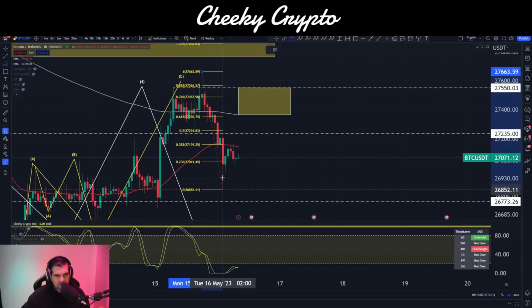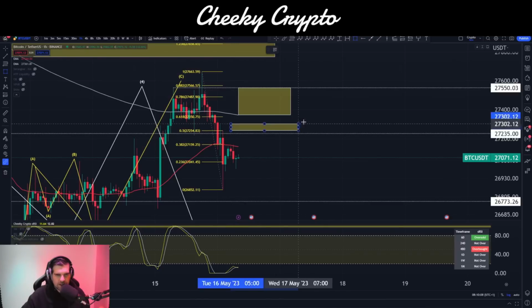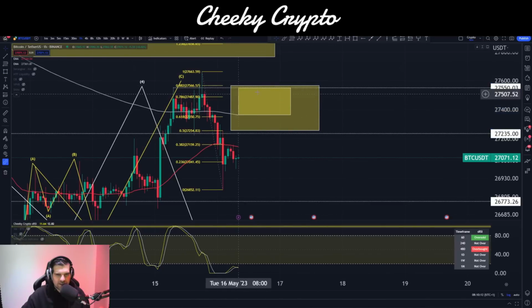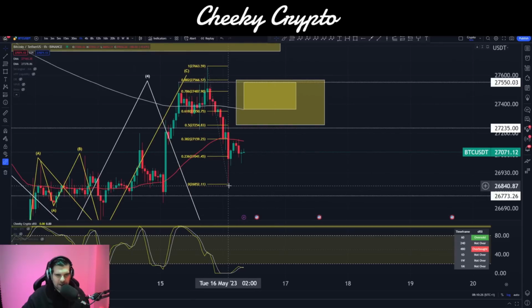But if we use the fibs we can be a little bit more specific. If I measure that distance, and I'll grab another little yellow box here, we're going to be looking for 50 to 88.2. So yeah, it puts us right in here. You can kind of see this range. So we're talking 27,254 to 27,566 to the upside. Okay, that's based on this being the existing low.